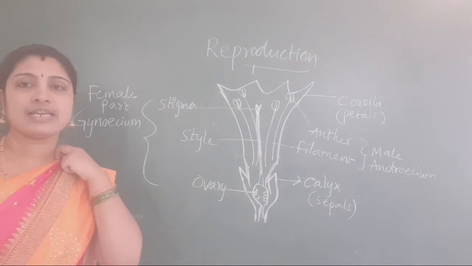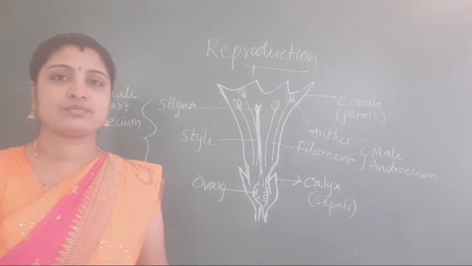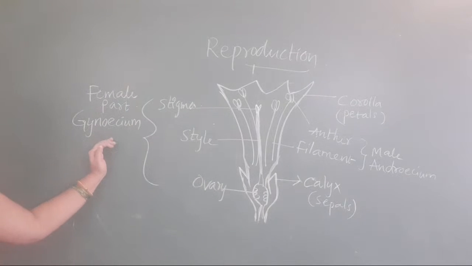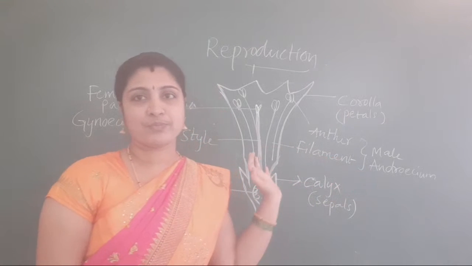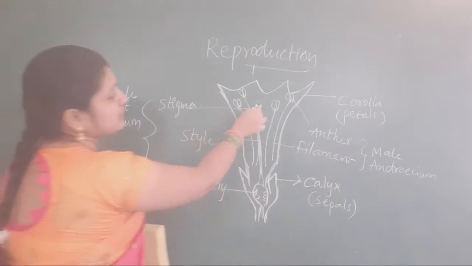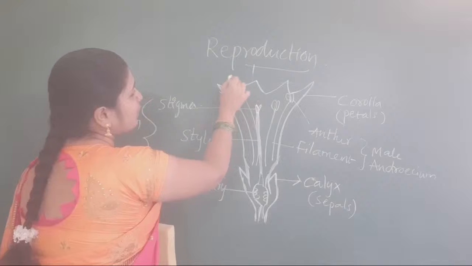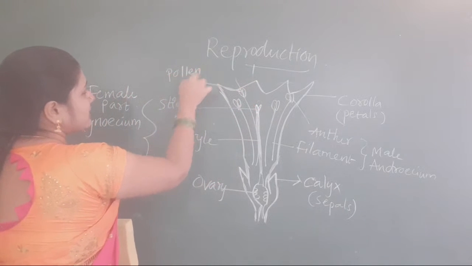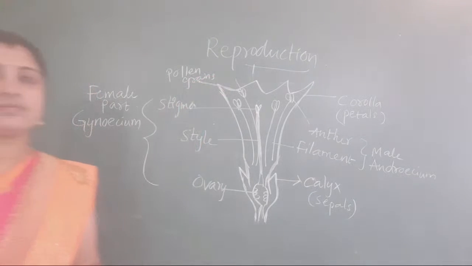Okay, clear or not, students? Is it clear for you? So, gynoecium means the female part of the flower, androecium means the male part of the flower. Here this is the female part. In this, pollen grains are produced. What are produced? Pollen grains are produced.